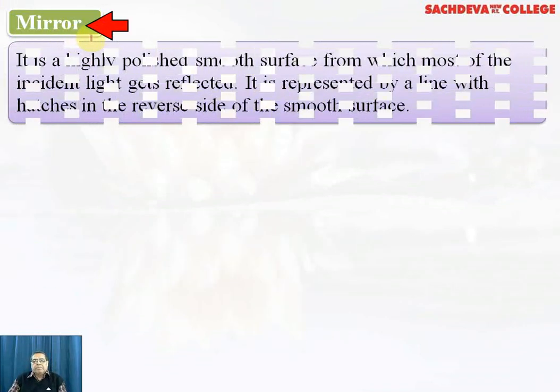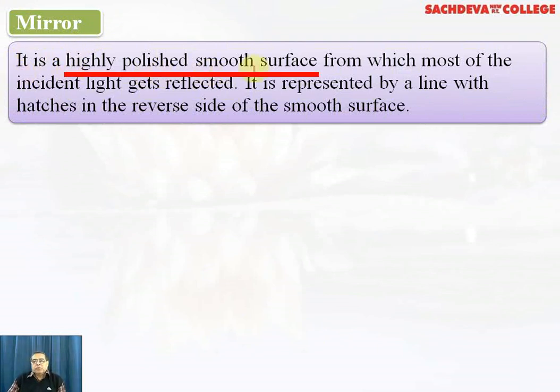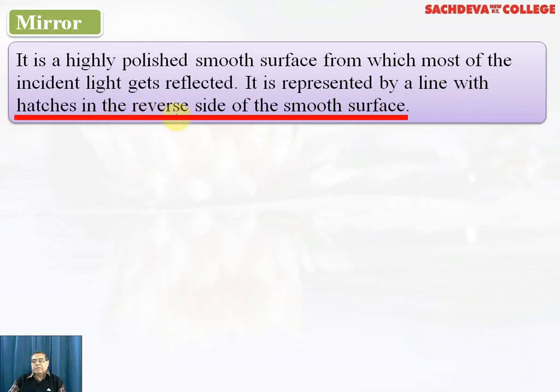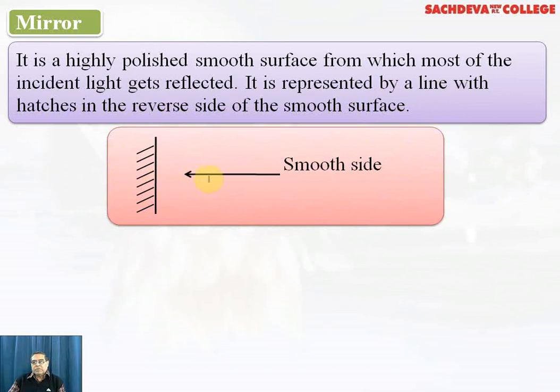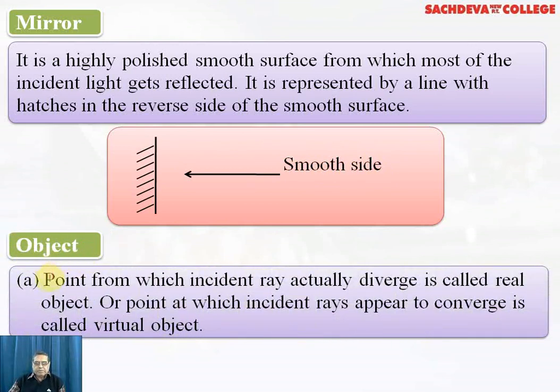Then comes the mirror. It is a highly polished, smooth surface from which most of the incident light gets reflected. It is represented by a line with hatches on the reverse side of the smooth surface. It is shown here, the shaded region, that is silvered, and the arrow is indicated on the ray striking the surface. Then comes the object. An object is normally represented by a point. However, it can also be indicated by a line with an upward arrow.